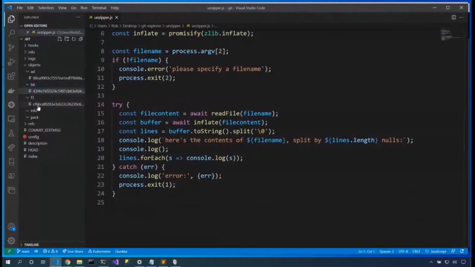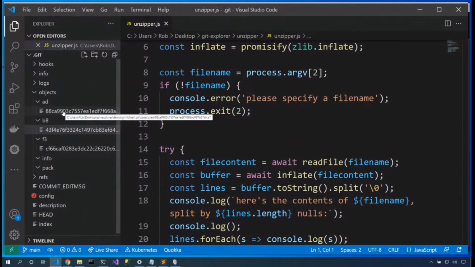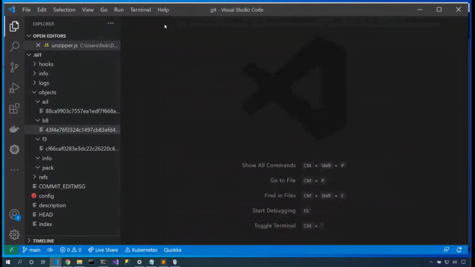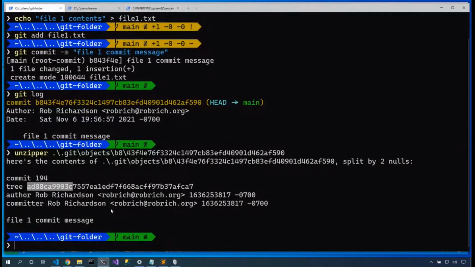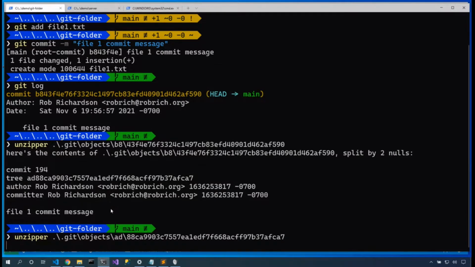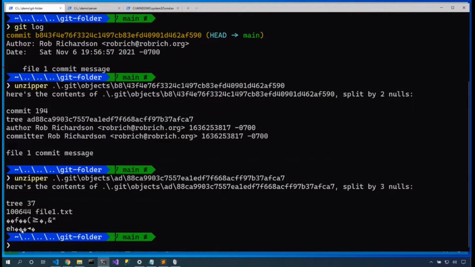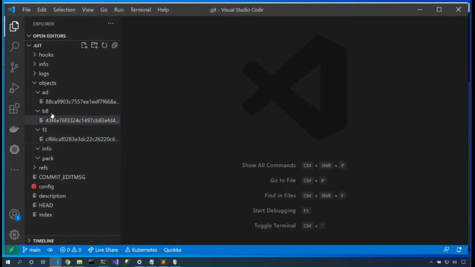Well, that looks familiar. Here is AD88CA. Now that's also a zlib compressed thing, so let's unzipper that one. Git/objects/AD, and that one, it's double zlib compressed. That's interesting, but it says tree and 37. Let's take a look at the third one as well. So AD88, we've also got F3CF.